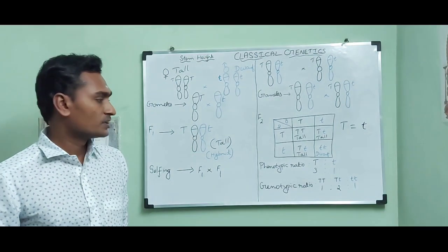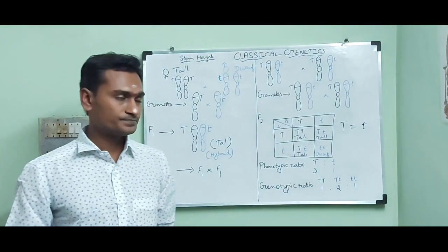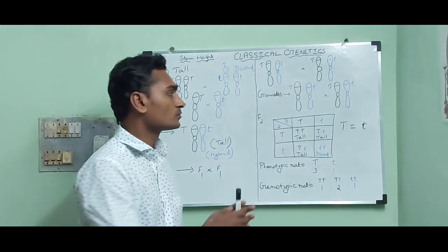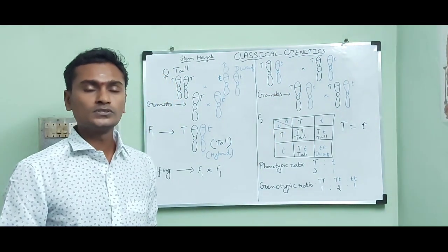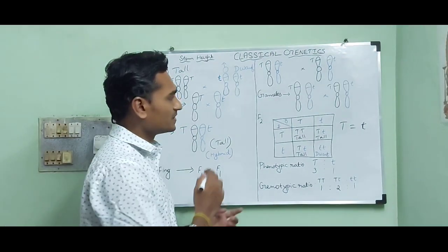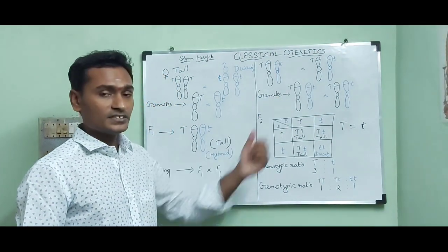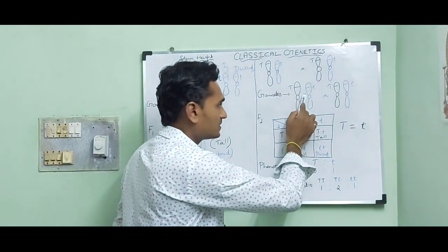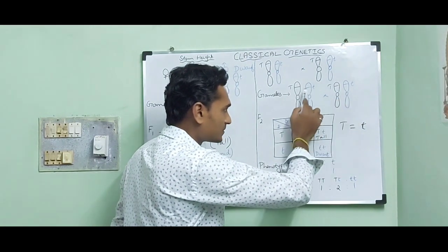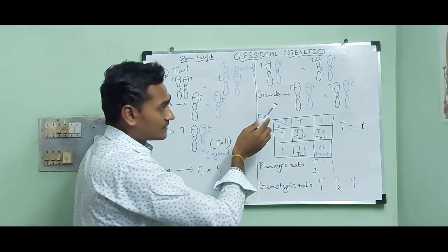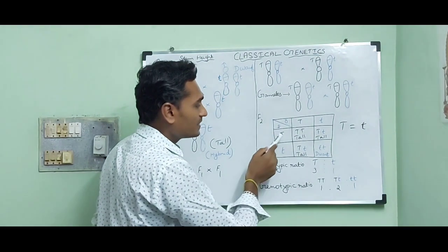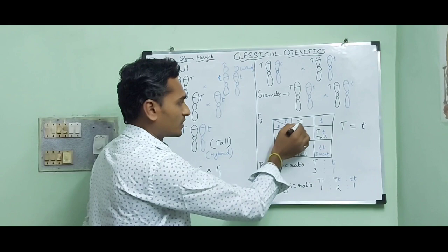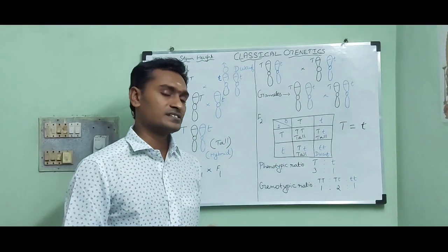The reason is during gamete formation, the alleles get separated from each other and form two different gametes. That means 50% of gametes carry the tall character and 50% of gametes carry the recessive character, and the alleles get randomly distributed in the young ones due to fusion of gametes during fertilization.